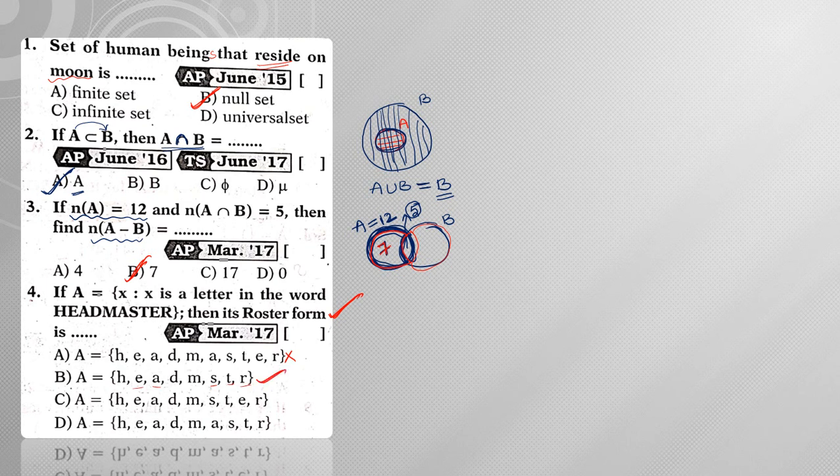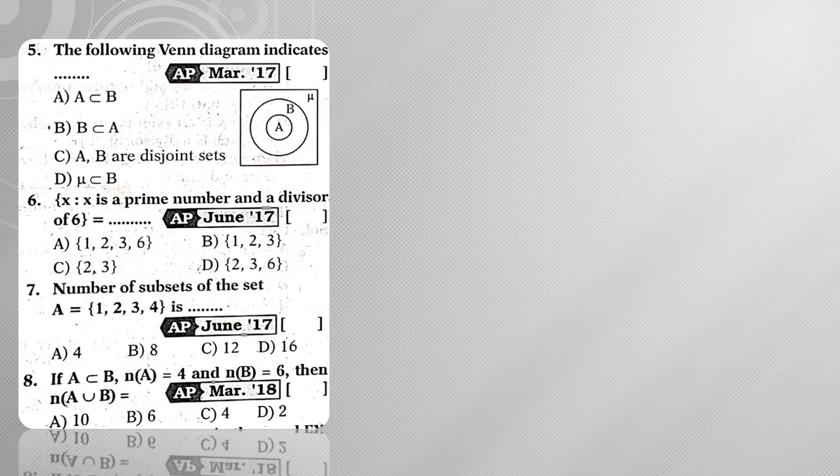So option B will be my answer, because here E is being repeated twice, here A is being repeated twice, so that's why these won't be my answers. So clearly option B is my answer. Next, moving on to question number 5.